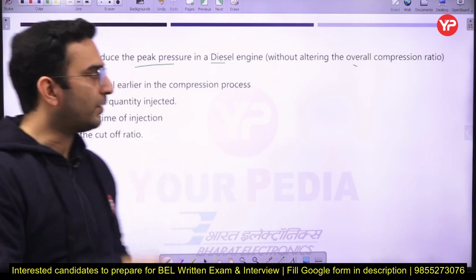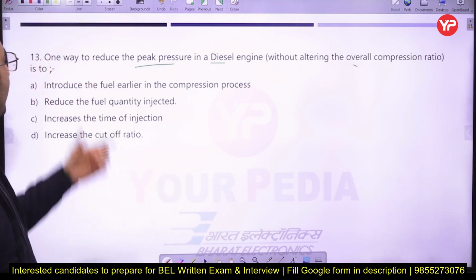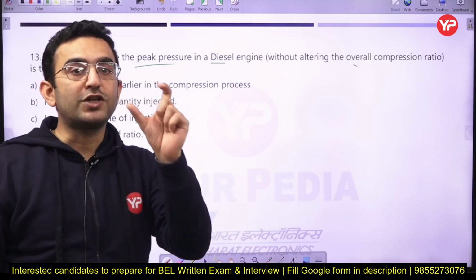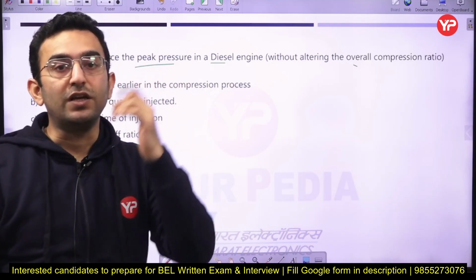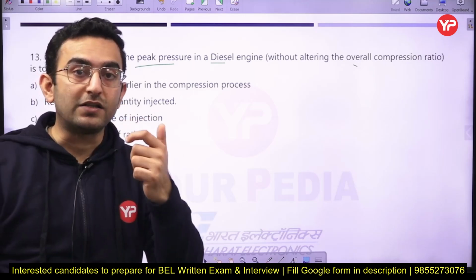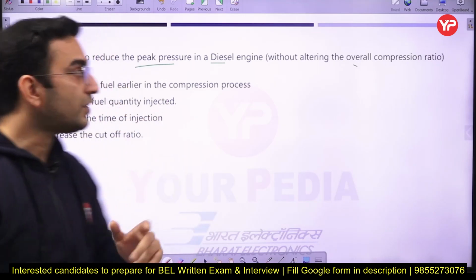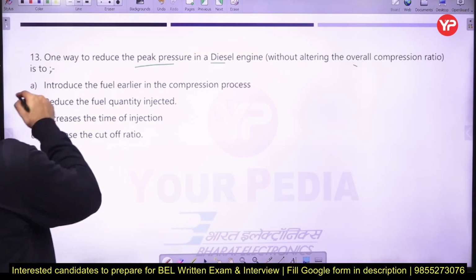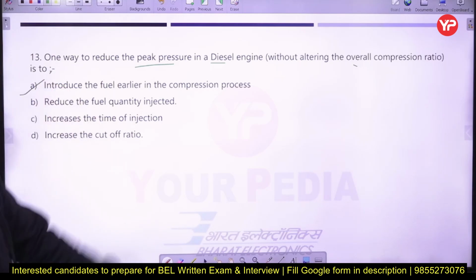Now let us say you introduce the fuel earlier in the compression process. There will be sufficient time for the diesel to mix with the air. So we can say the combustion of the diesel fuel will get delayed, due to which the peak pressure can be reduced. Just remember this. So option A is going to be the correct answer here.